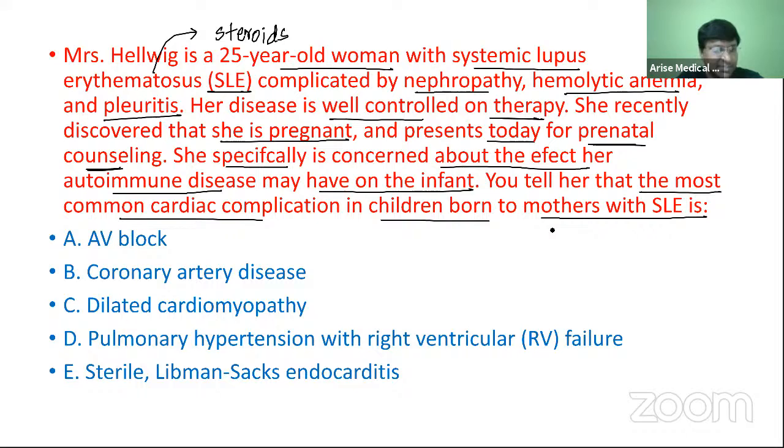Okay, Balaraman says D, pulmonary hypertension with RV failure. Okay, so now what is the worry in the children? Children born to mothers with SLE will develop what is called neonatal lupus. And what is the cardiovascular complication of neonatal lupus?